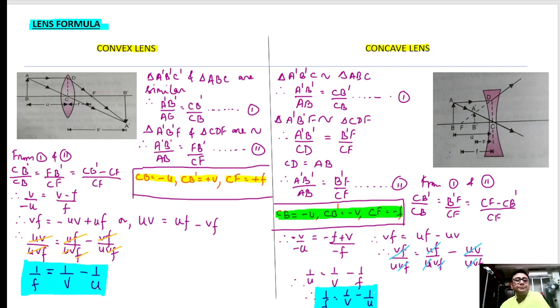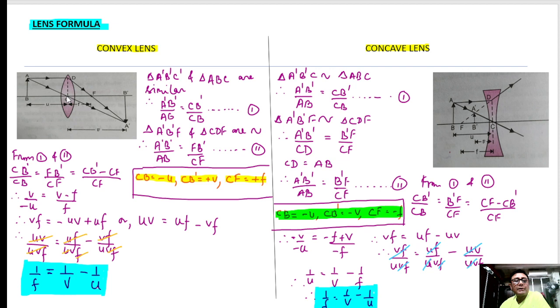So let us see. This is the convex lens, friends. This is the object kept at a distance u. This is the image at a distance of v. So please watch here the triangles which we are taking.